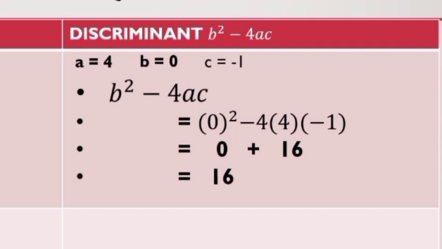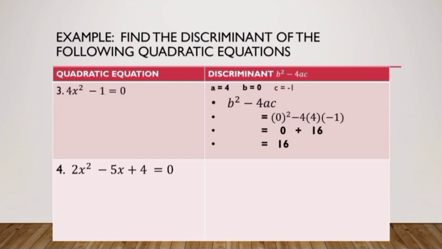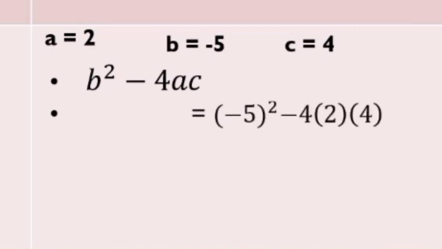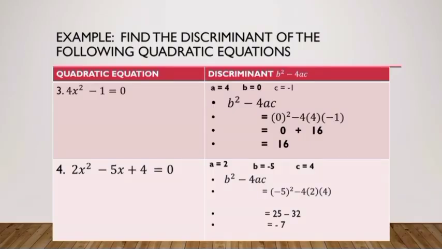Okay, next. 2x squared minus 5x plus 4 equals 0. A is positive 2, B is negative 5, and C is positive 4. So solve for the discriminant, b squared minus 4ac. Again, substitute the values of b, a, and c. So negative 5 squared is positive 25, and negative 4 times 2 times 4 is 32. So 25 minus 32 is negative 7. The discriminant of quadratic equation 2x squared minus 5x plus 4 is negative 7.